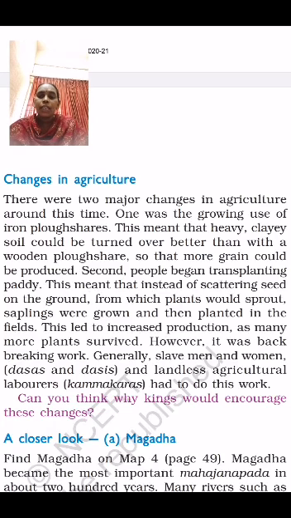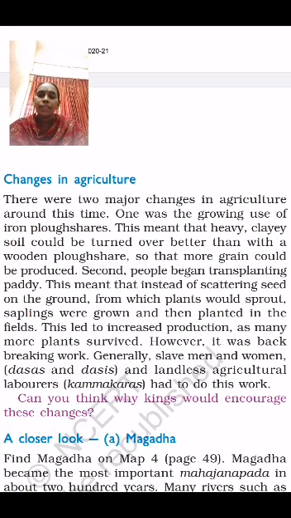So, children, instead of using the wooden plowshare, the people started to use the iron plowshare. They can turn the clay soil in a proper manner and get better production also. Second, the people began transplanting paddy.